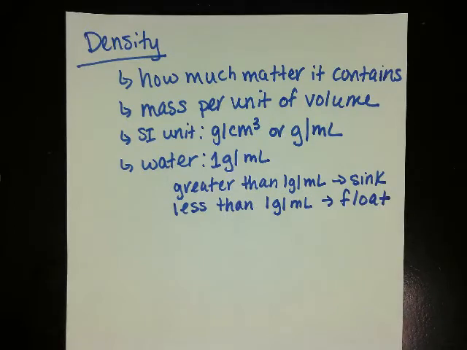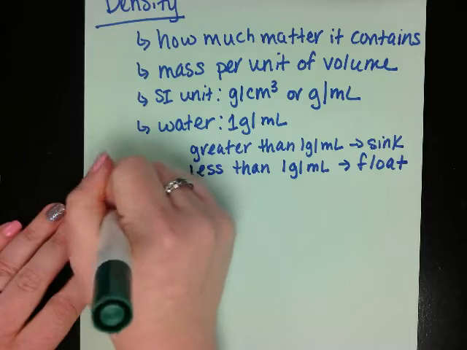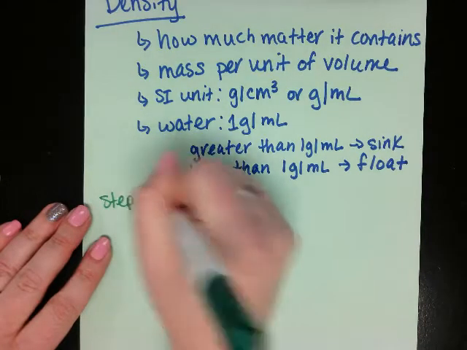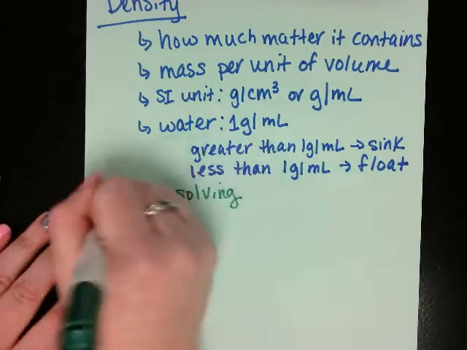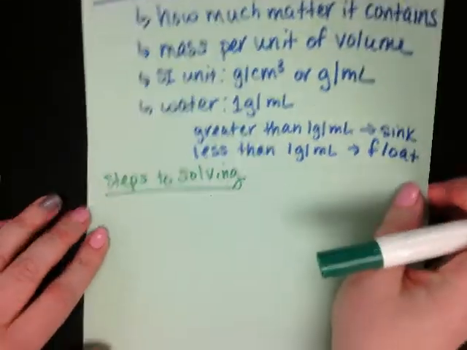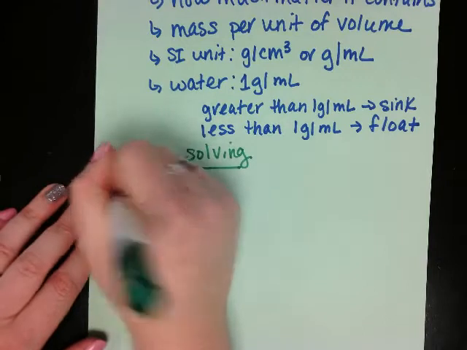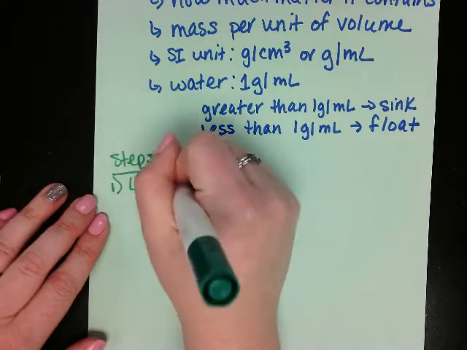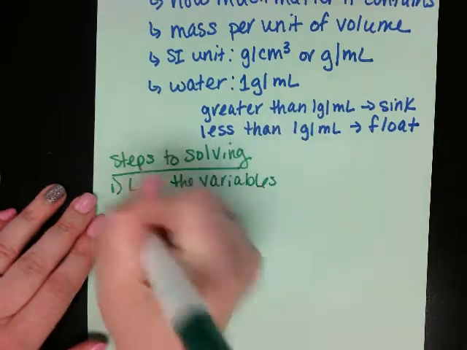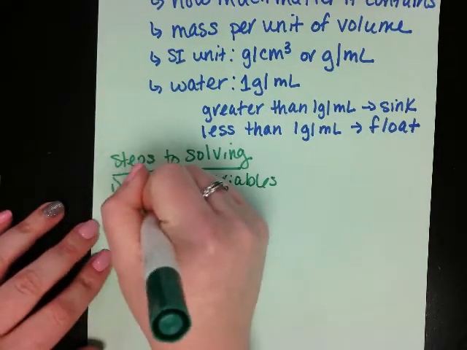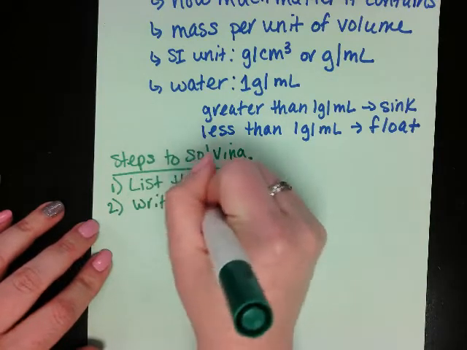Now, when we are solving for density, there are specific steps that we're going to follow. These are the steps that we're always going to use when solving any of the equations in here. Step 1 is to list the variables. Step 2 is to write the original equation.